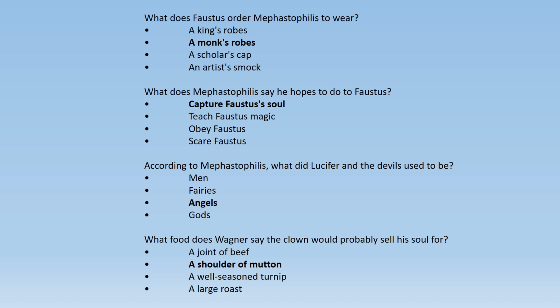So what food does Wagner say the clown would probably sell his soul for? A joint of beef, a shoulder of mutton, a well-seasoned turnip, or a large roast. So Wagner says that the clown would probably sell his soul for a shoulder of mutton.